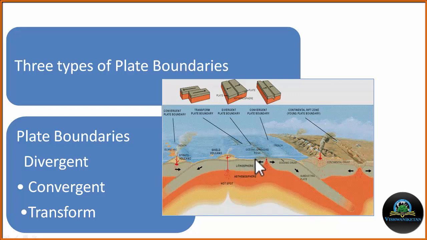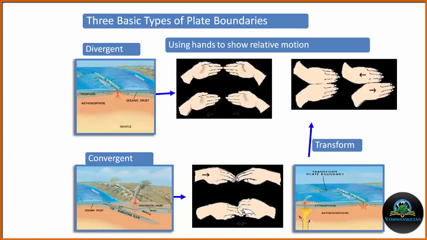In this region, because these are the convection cells, two plates are coming towards each other. And there are some transform boundaries where two plates are moving past each other. This plate movement can be understood well with the help of the diagram.